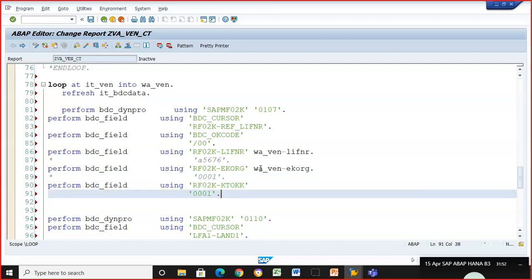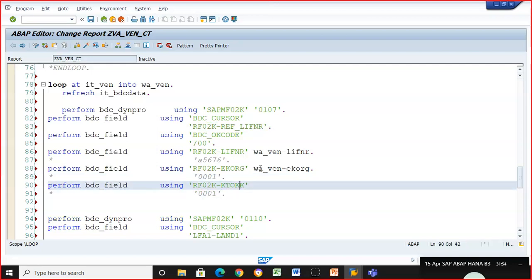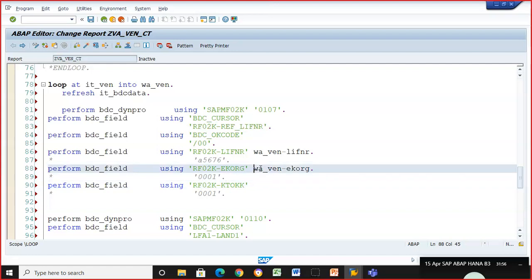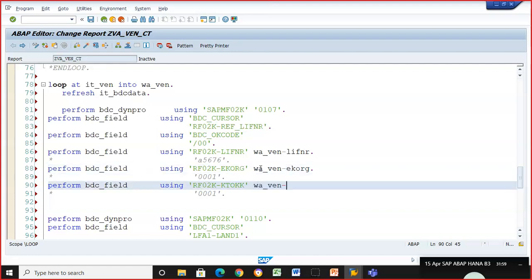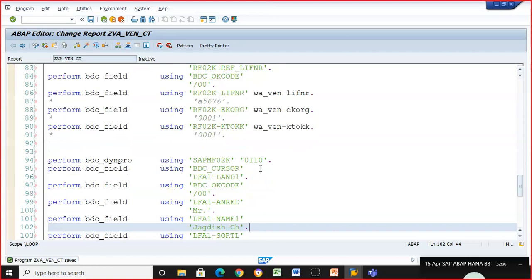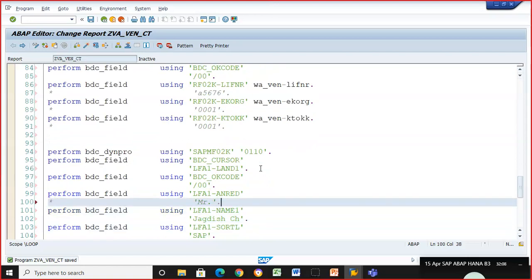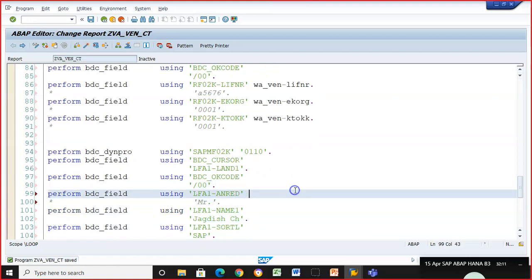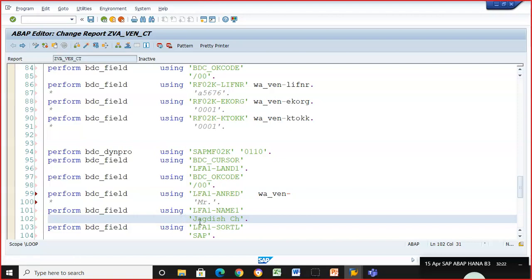Now here also we are commenting it. We're doing this is KTOKK. Now next we have the second screen, where the hard-coded value needs to be commented, and we'll write here. See, for our comfort in the recording also, this hard-coded value is coming in the next line. See, actually it is the same line, but they have purposefully arranged it in such a way that the hard-coded value will come in the next line.